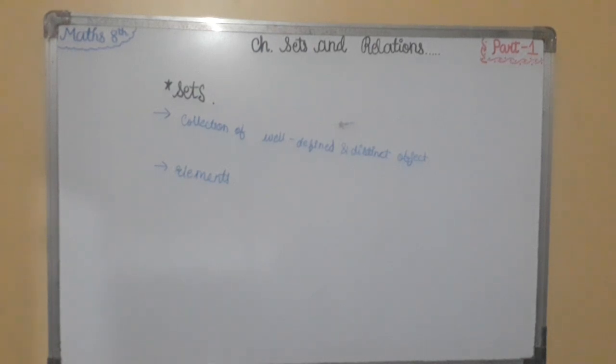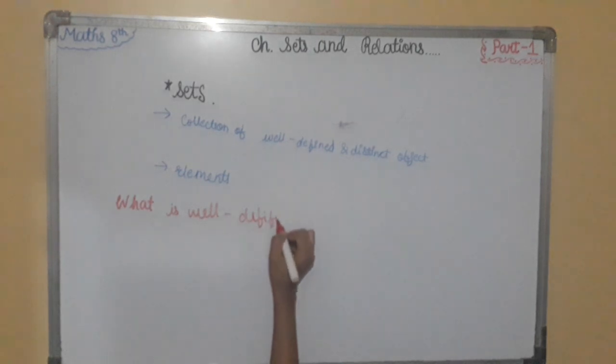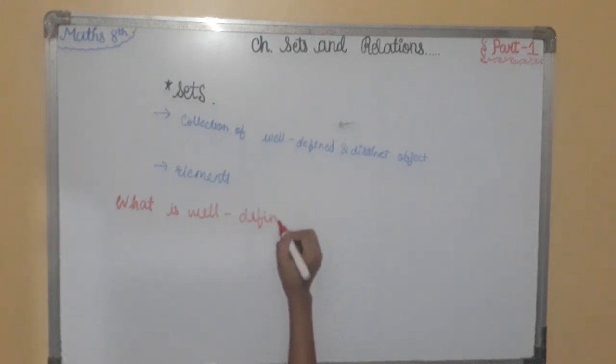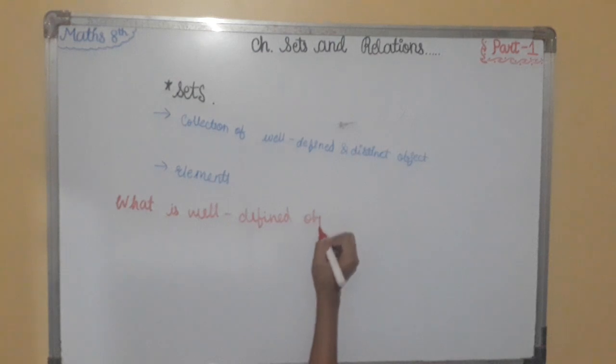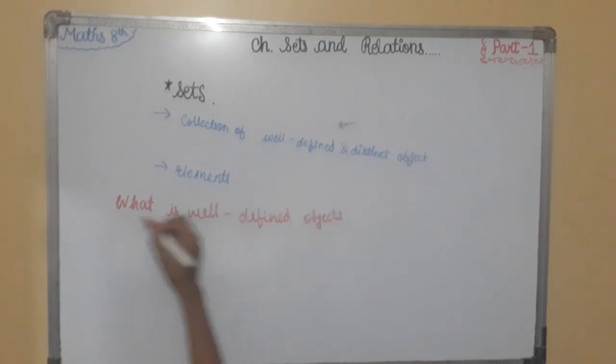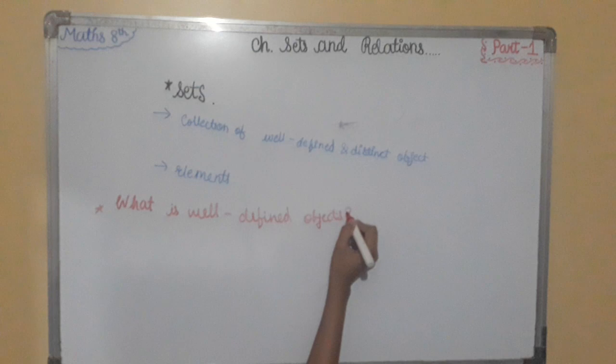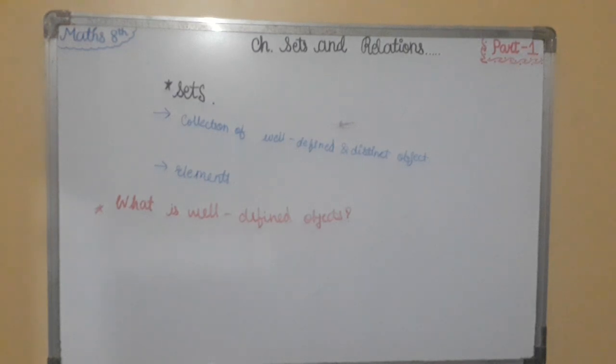First of all, what do we mean by well-defined objects? The word well-defined means that the defined object is accepted by everyone in nature.